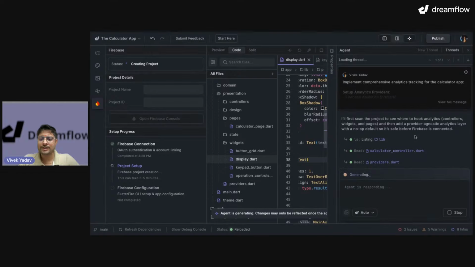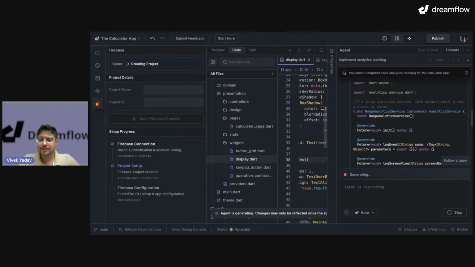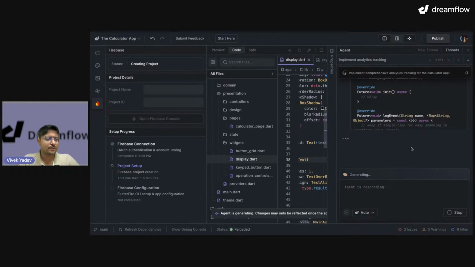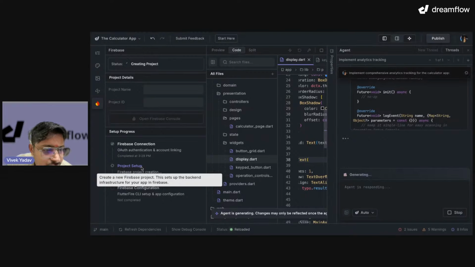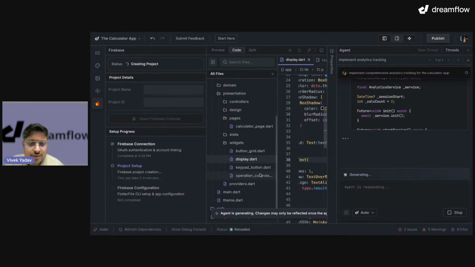Okay, let's go back to the agent. Let's see what it is doing. So it is generating a lot of stuff. Just click on follow stream and look at the Firebase. So Firebase is saying the project setup is in creation. Okay, let it do its work.